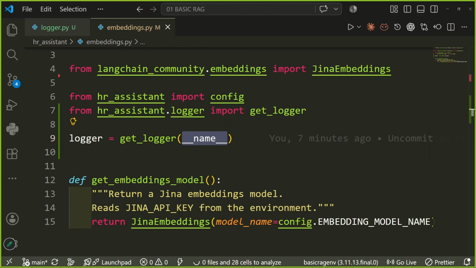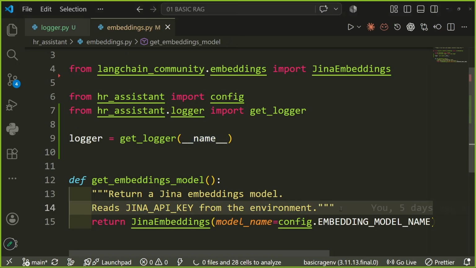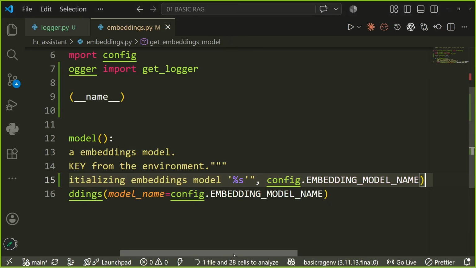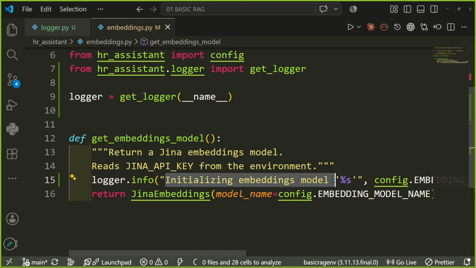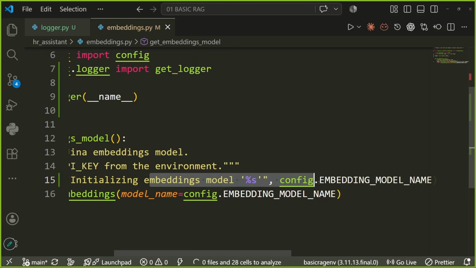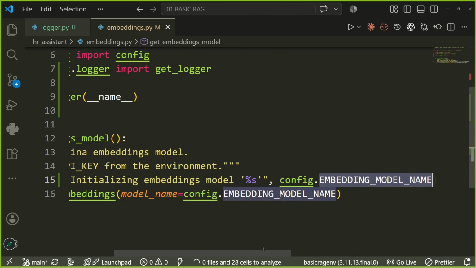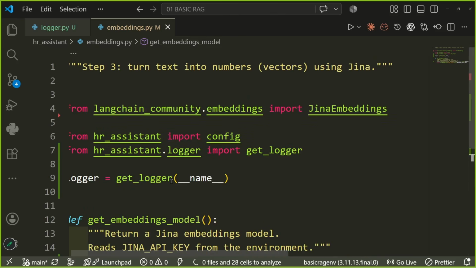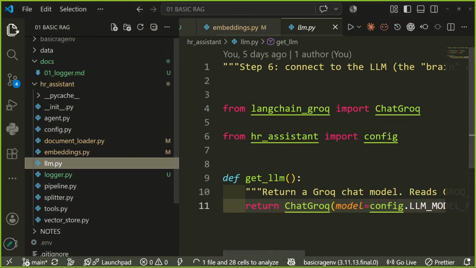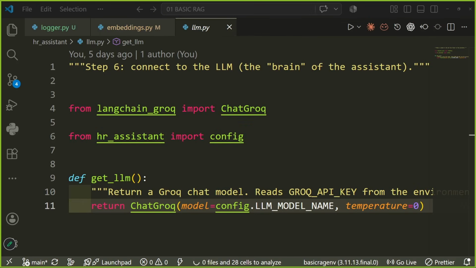Once we are done with this, we would simply add a logger statement here that I am initializing the embeddings model. Logger.info will be the method. I am initializing the embeddings model, and what is the name of the embedding model? Config.embedding model name. This is how we have initialized it. Similarly, let us go to a different file. Let us go to our LLM file and see how we will load there. Again, the story is the same.